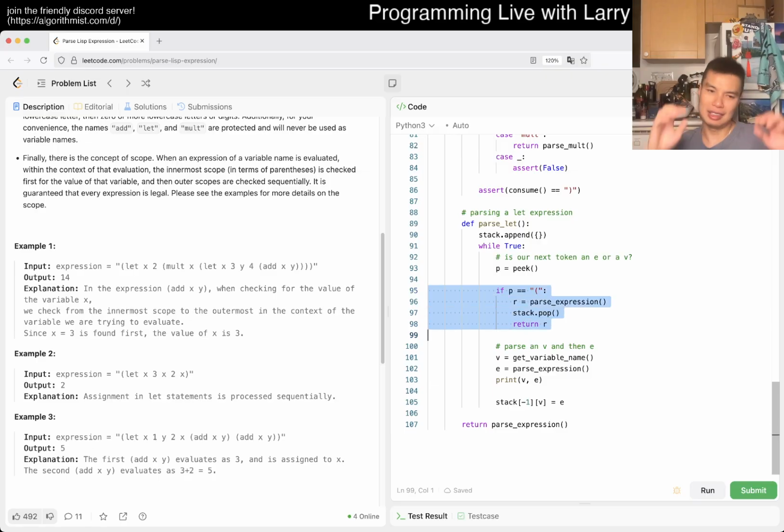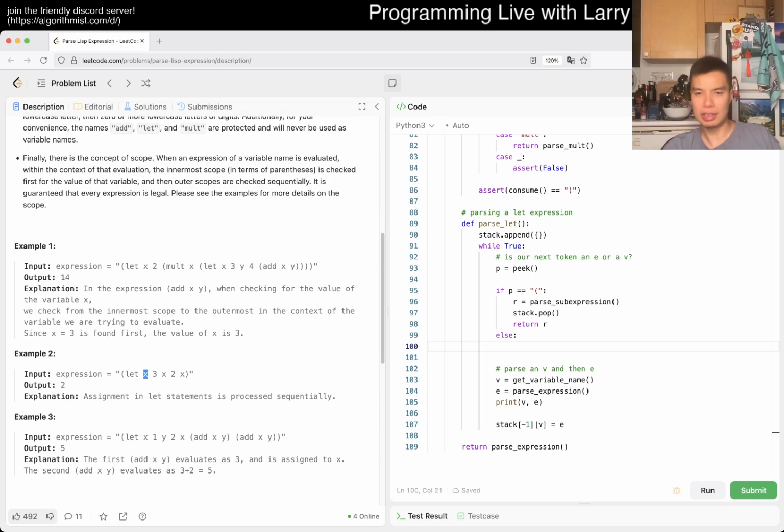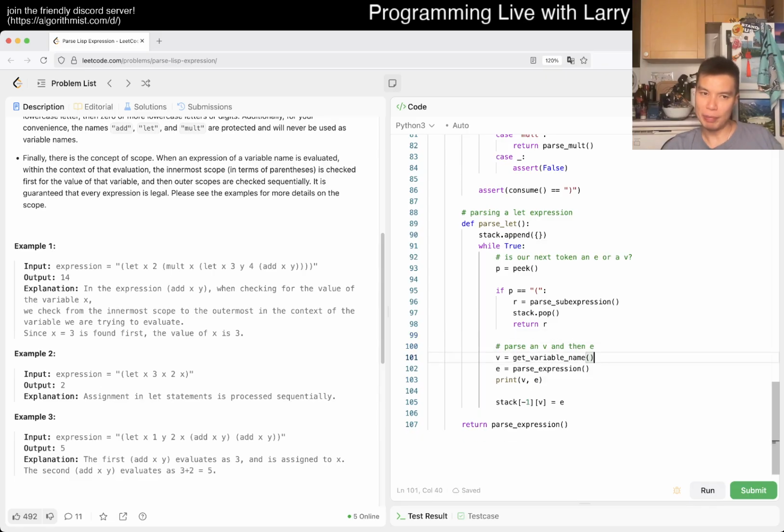Okay, so this is definitely true, where if this is a left paren, we do a sub expression. Else, I guess it cannot be a number because you cannot. No, it could be a number. So then now, else. Okay, so that is still true if there's a left paren, but how do we tell that this is a thing? So okay, we get variable name. This is so awkward. So then we get the variable name, maybe. Well, this is a definite expression, but it could be an expression that is a number, right?